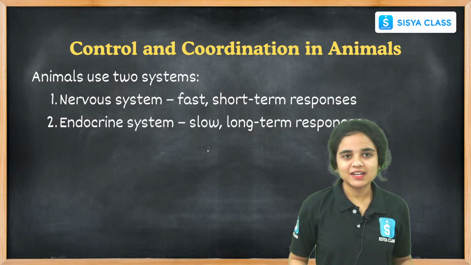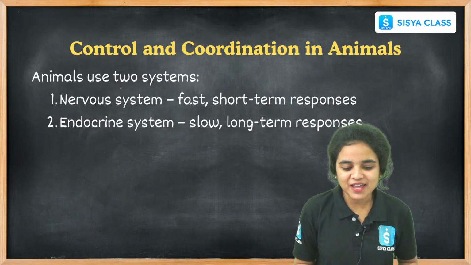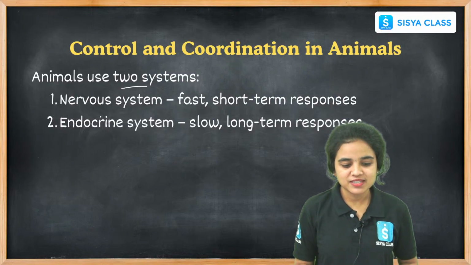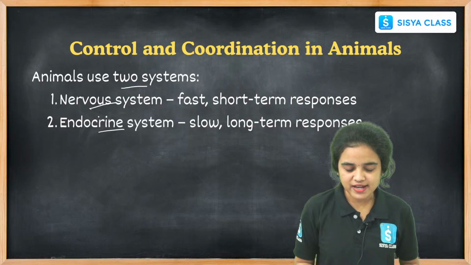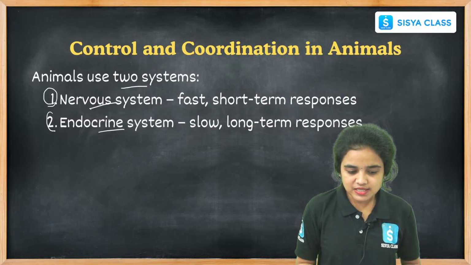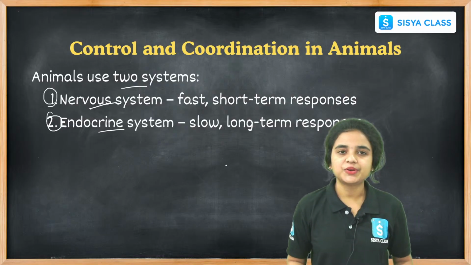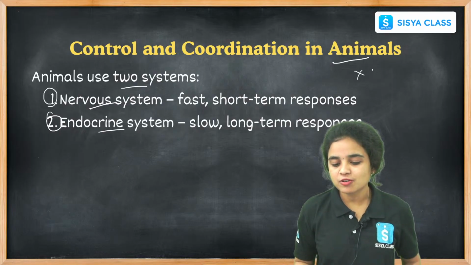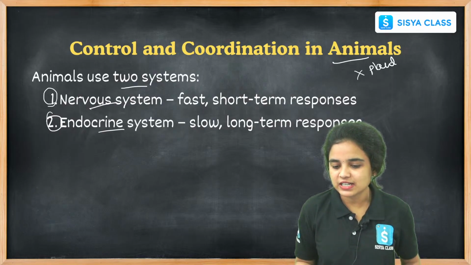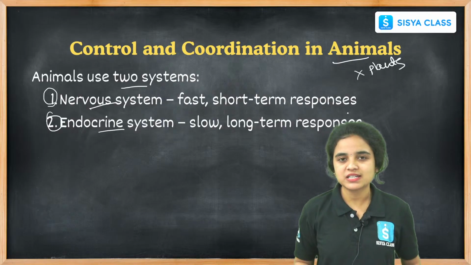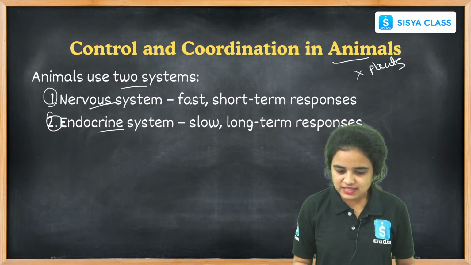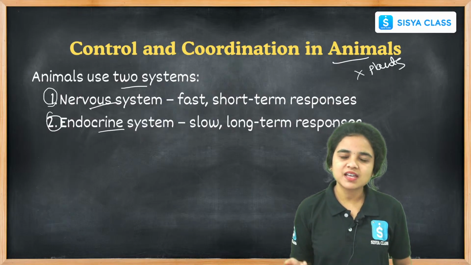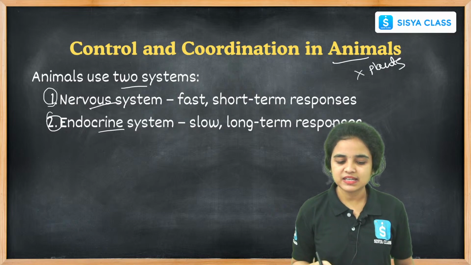While coming to animals, animals have two different types of systems. One is the nerve system, another one is the endocrine system. These are the systems that perform control and coordination in animals. I am talking about only animals, not plants, students. Later we will learn about plants, how control and coordination happens in plants. Let us first see about the animals.